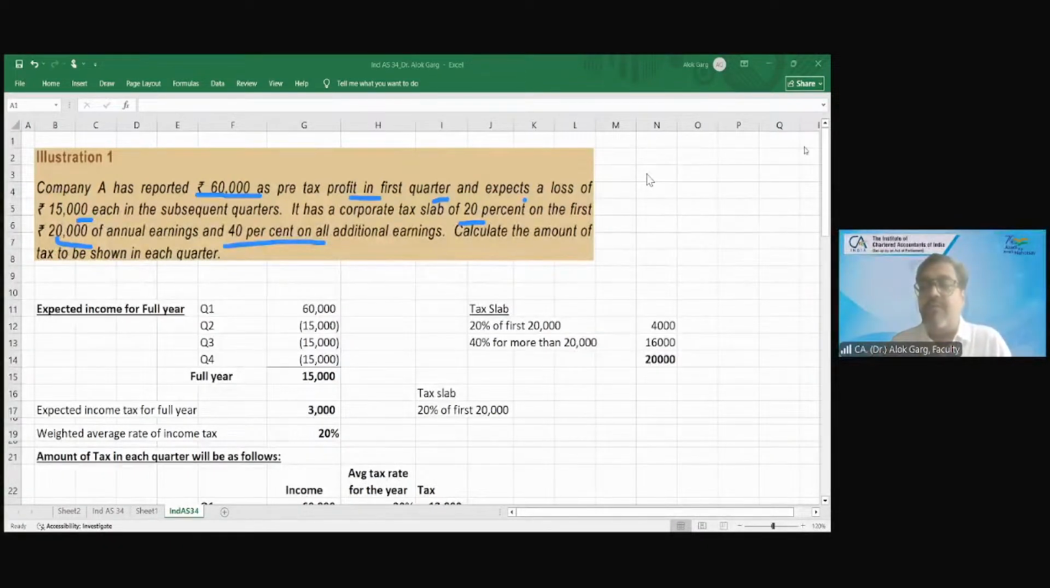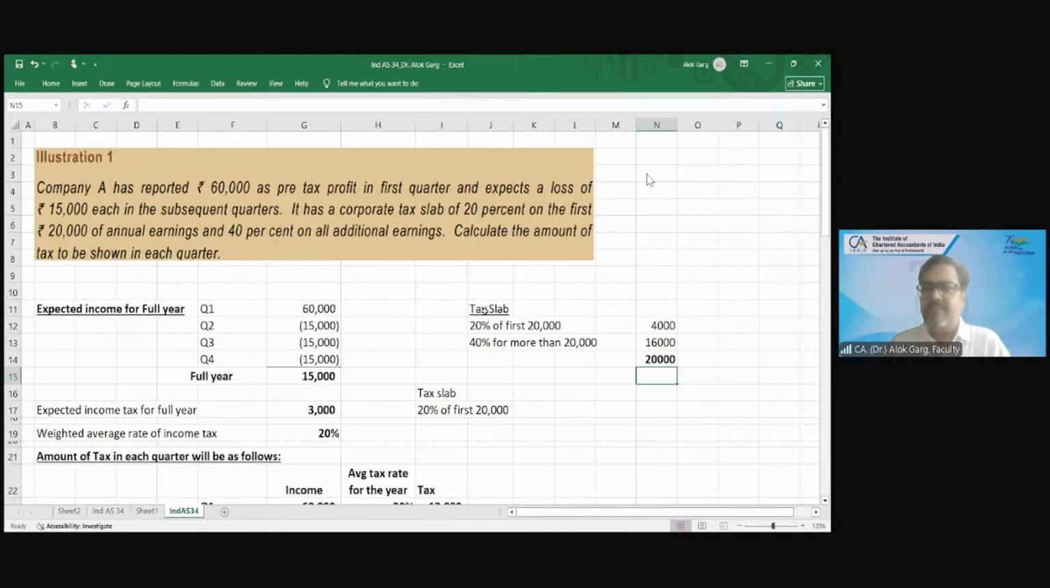If the concept of weighted average annual income tax rate would not have been there, अगर ये concept नहीं होता तो क्या होता? 60,000 पे आप compute करते tax expense, 20% on the first 20,000, 4,000, and the 40% on more than 20,000, so 40,000 multiplied by 40%. So what will be your tax expense on 60,000 rupees of profit? 20,000.